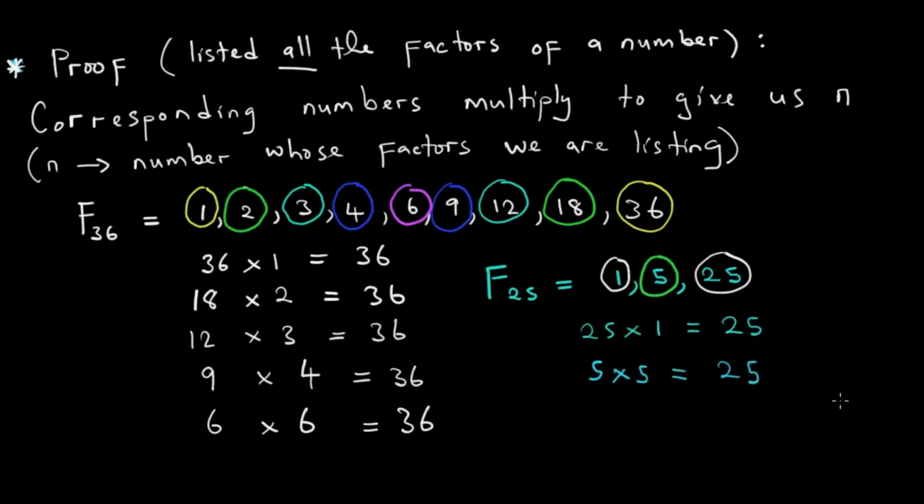So if you list out all the factors of a number, you have to check if corresponding numbers are multiplying to give us that number. If that does not happen, zvoreva kuti you have made a mistake on your factors. So this is one of the things we learn. What do we learn next? What we learn from listing the factors of 36, tinodzidza kuti